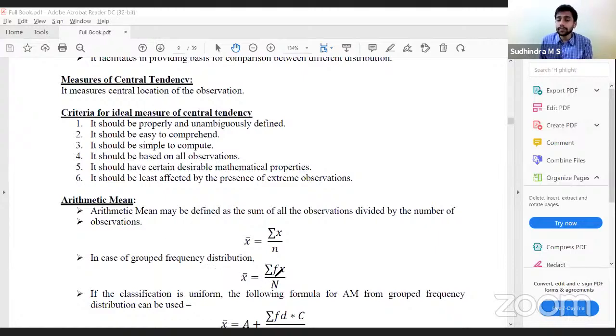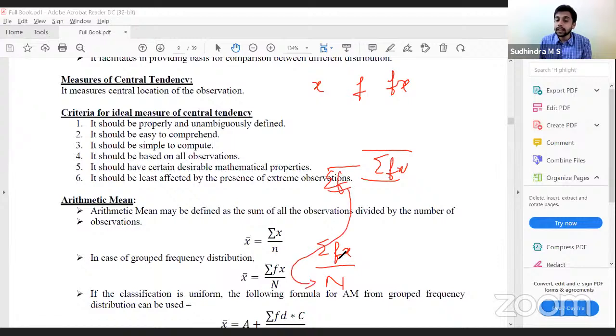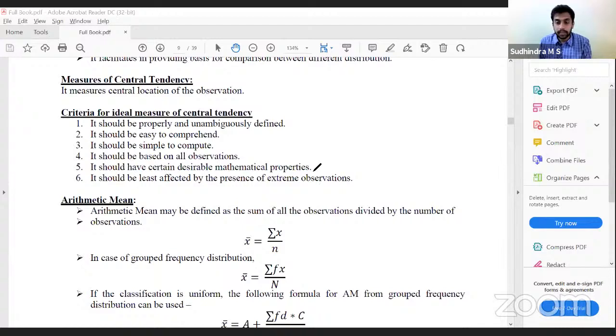Whereas if it is grouped, if you have frequency, fx by n. So if I have x, if I have f, what I have to do? First I have to calculate fx, total the fx column, summation fx, total the frequency column, summation f itself will be n. So summation fx by n, we get the arithmetic mean. Correct? Yes. Okay. Now we have one alternative formula.